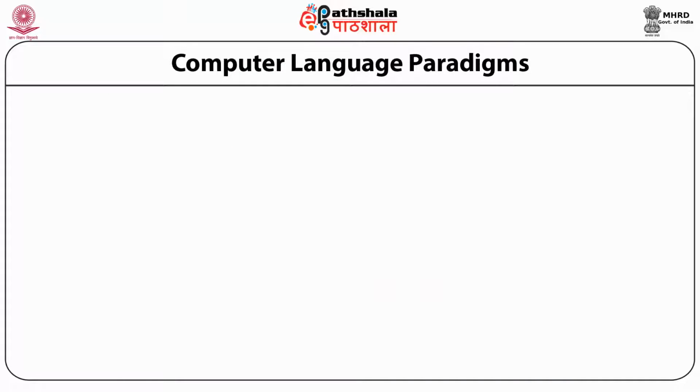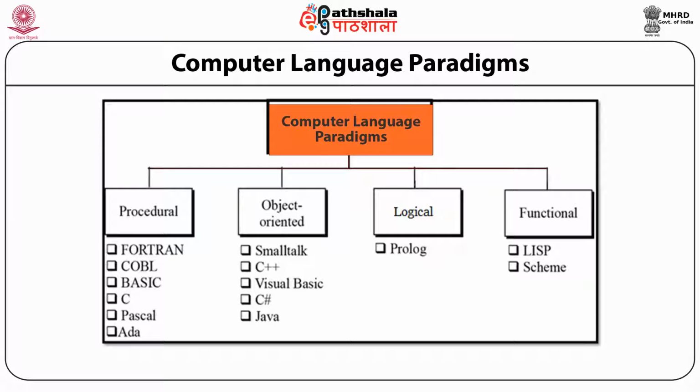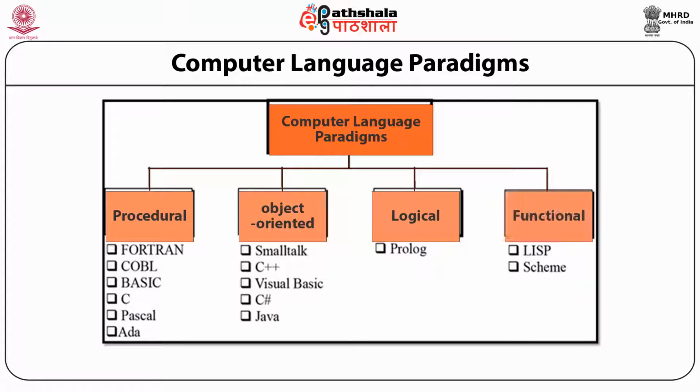This figure shows different examples of computer languages in procedural oriented programming languages, object oriented programming languages, logical languages, and functional languages. Under procedural oriented languages, we have languages like Fortran, COBOL, BASIC, C, Pascal, and ADA. Under object oriented languages, we have C++, C Sharp, Java, Visual Basic, Smalltalk, etc. Prolog is an example of a logical language. In case of functional languages, we have Lisp and Scheme. These are the 2 languages which come under functional languages.